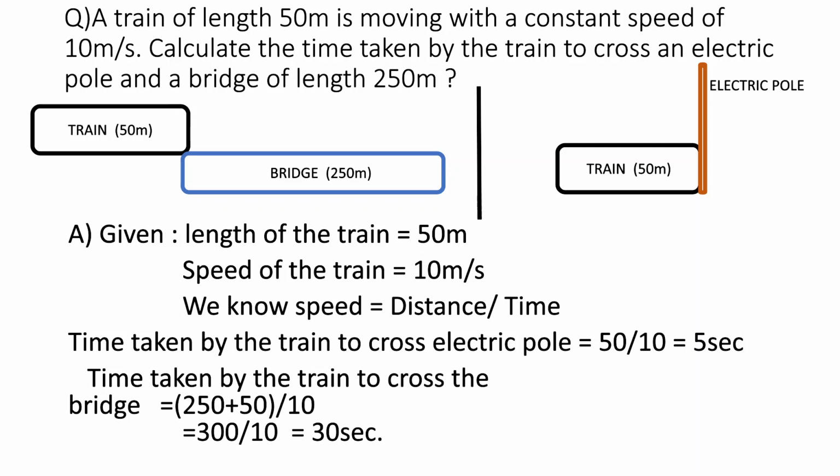Now we'll solve what is the time taken by the train to cross the bridge. So here the distance traveled by the train will be 250 plus 50, which is equal to 300 meters. So 300 meters divided by 10 meter per second. So we'll get the answer as 30 seconds. Therefore, the time taken by the train to cross the bridge is 30 seconds. I hope you all have understood both the problems.